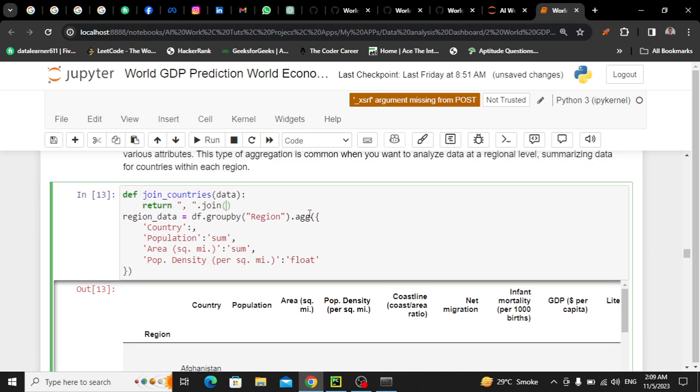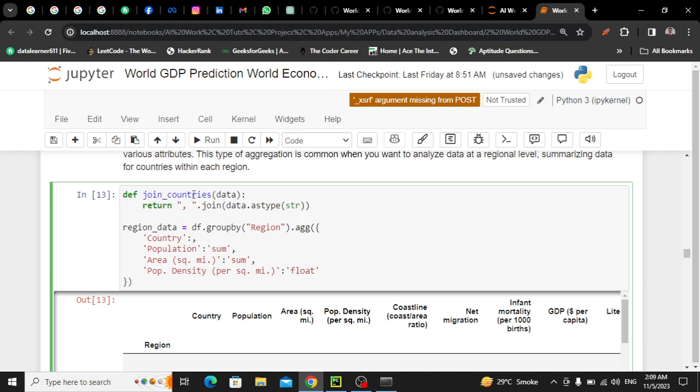And since we have to specifically say the data type, the data will be str, okay, and I will call this function right here.